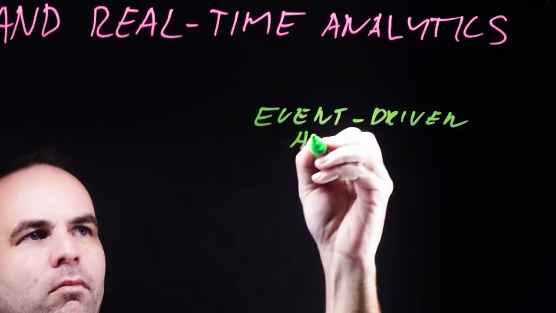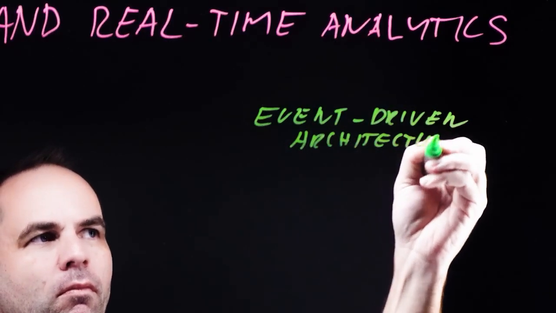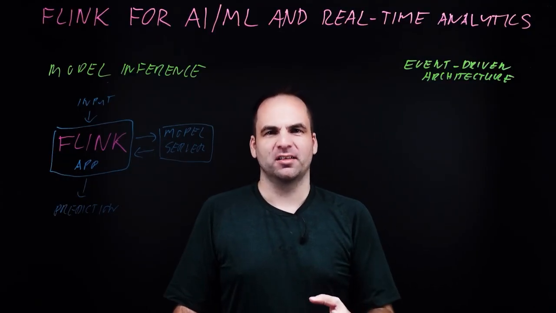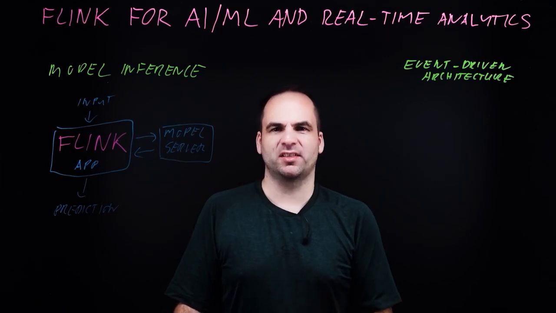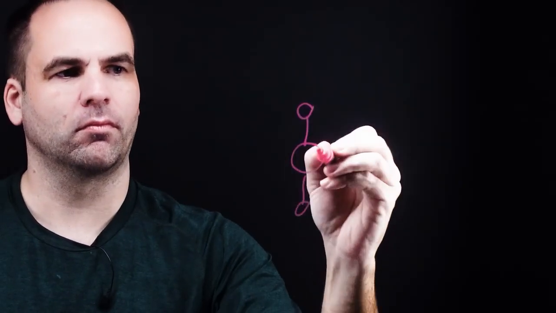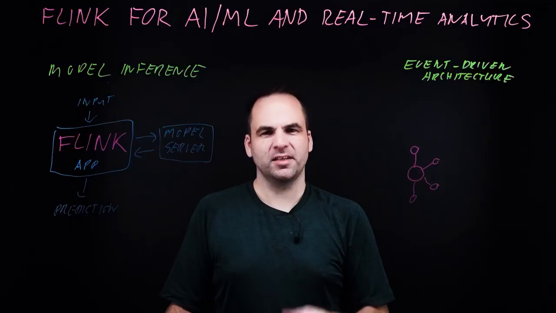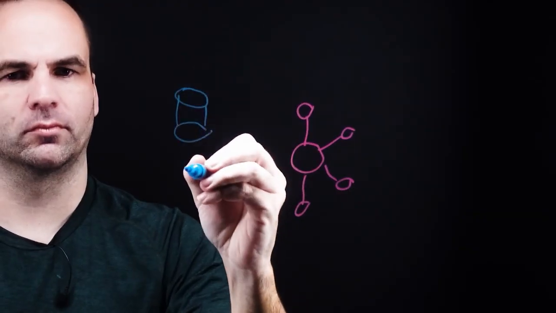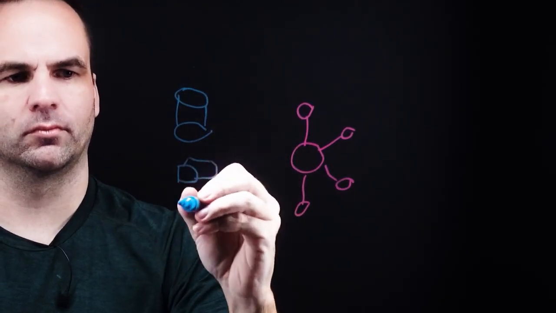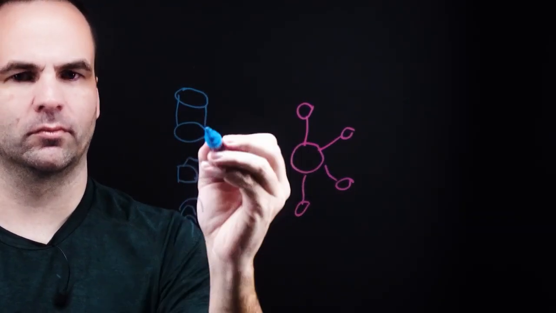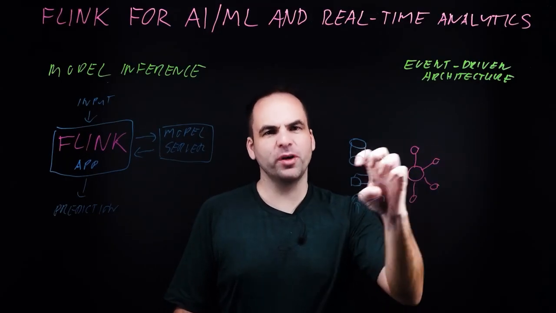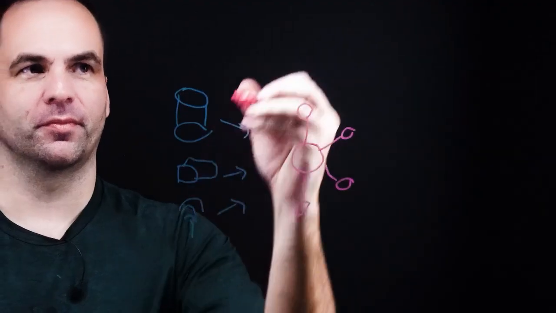With this, you have truly decoupled applications that can use their own technologies and communication paradigms, but then still you can send it to the streaming platform for continuous processing and model inference. The core of the data streaming platform is Apache Kafka. This is where you get all your data sources into, no matter if it's real events coming from some message queue or other interface, or from a database, or from some logs or sensors. So as a first part of Apache Kafka, we stream data in real time at any scale.